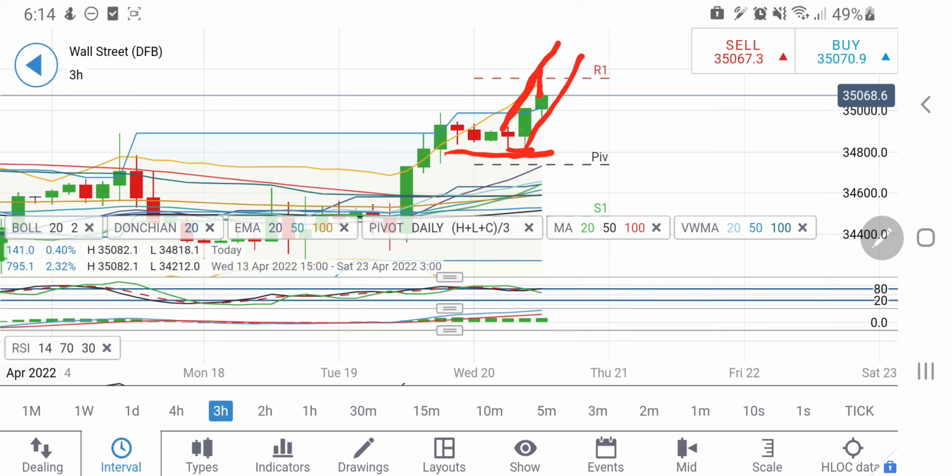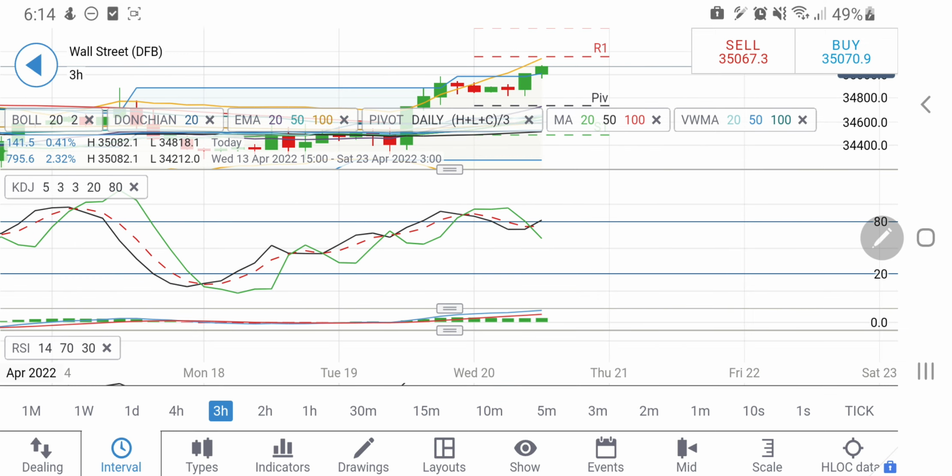The next target is around 35,200 levels. So probably we may see 35,200 today, or 35,180 at least, and from there I'll be watchful of how it behaves. In fact, it can try to trade higher because the consolidation zone has just broken, and probably it is trying to reverse from here.